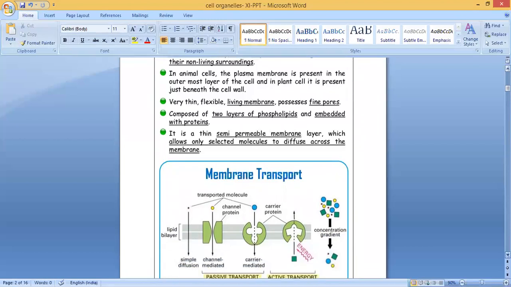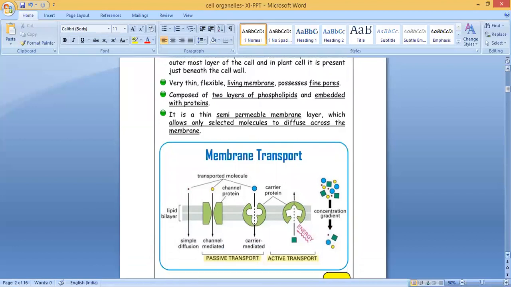You can see here membrane transport. We said there are two layers of phospholipids, the lipid bilayer. Then these are the transported molecules. Here is simple diffusion, from higher concentration to lower concentration, happening through the lipid layer. Transport of material takes place by diffusion, which means molecules move from higher concentration to lower concentration.